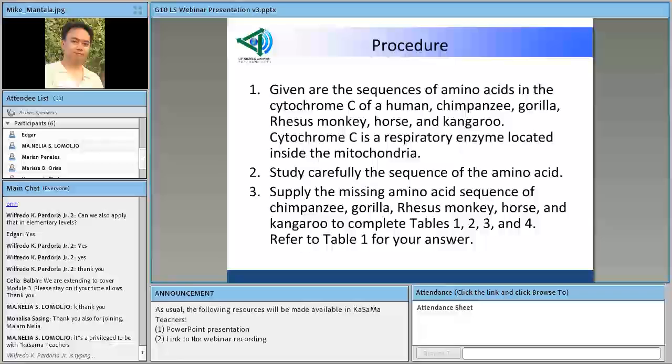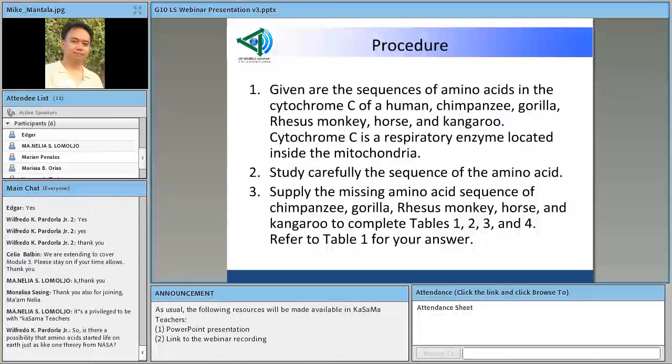I would like also to suggest some corrections here. So in page 313, okay, step 2 should read, study carefully the sequence of the amino acid in table 1. So, they are given here table 1 on page 314, okay?